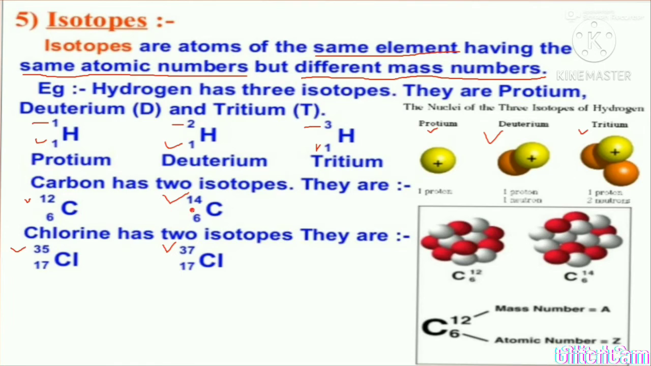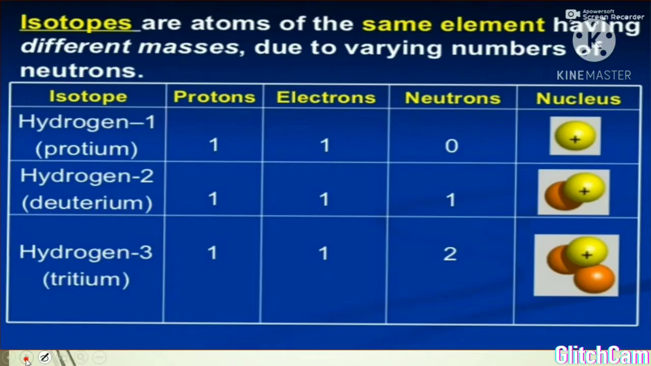These are the atoms of a similar element, different mass number. These are also atoms of a similar element but different mass number. So such atoms which are of the same element, having the same atomic number but different mass number, are known as isotopes. It is a very important topic. Let's discuss again in detail.